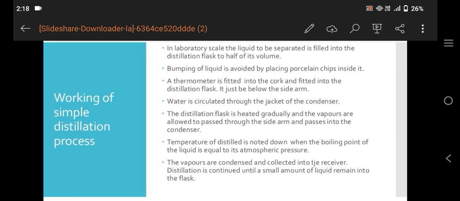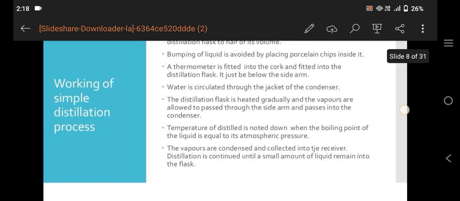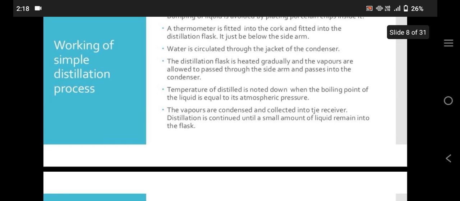The distillation flask is heated gradually and the vapors are allowed to pass through the side arm into the condenser. The temperature of the distillate is noted down when the boiling point of the liquid is equal to the atmospheric pressure.